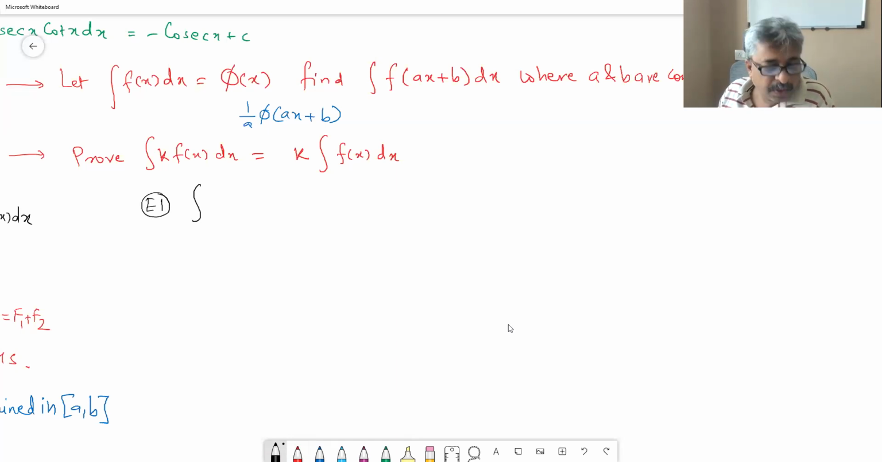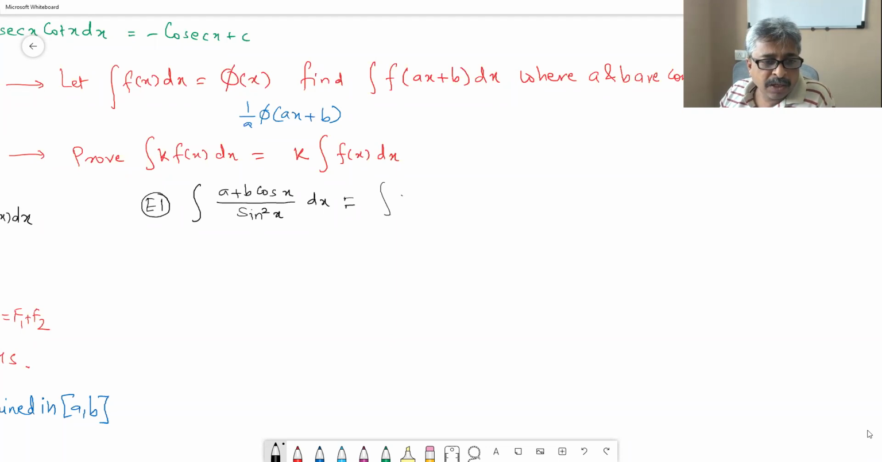Integral of a plus b cos x upon sin square x dx. You are supposed to show me what is the antiderivative of this function. As this is the first problem, it should be easy. What we can do is, can we convert this problem into a problem whose solution is known to us?